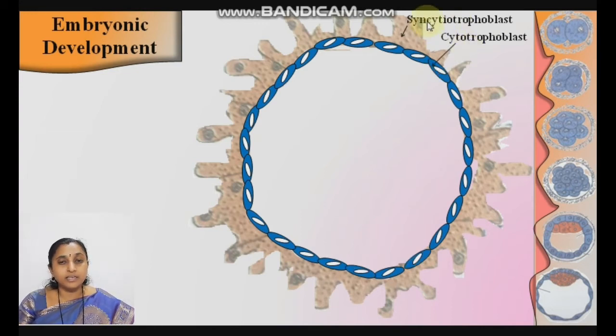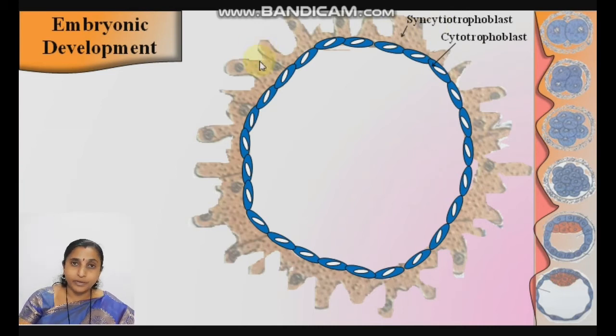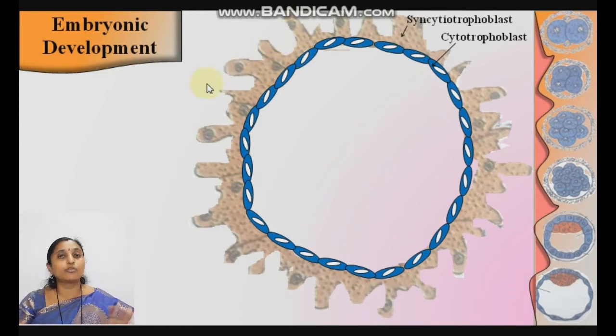These trophoblasts have only cytoplasm and nuclei, without any cell boundary or cell membrane. Only a layer of cytoplasm containing many nuclei, a multinucleate trophoblast. That is syncytiotrophoblast, meaning cytoplasm together with the nuclei without a cell membrane.